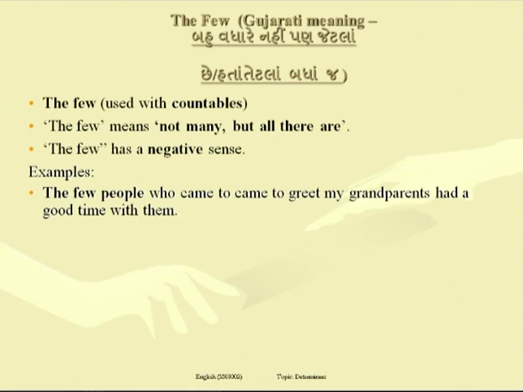This is the sense which is conveyed by the use of the few. Again, the noun people is a countable noun, and before countable noun, the few is used to convey the sense that we have written above.